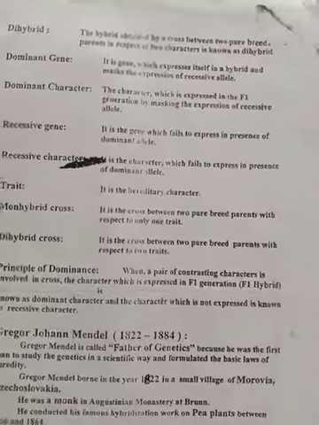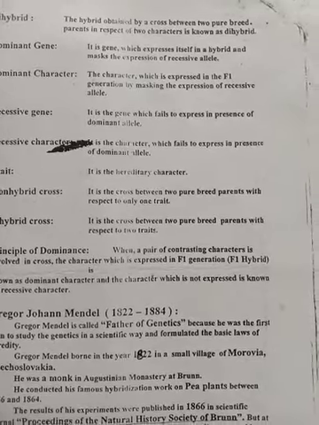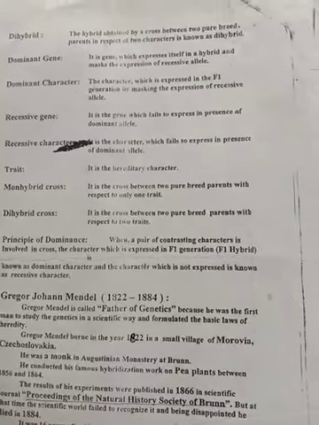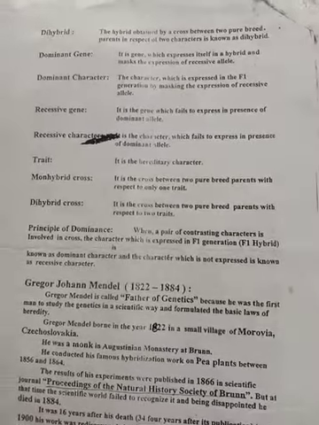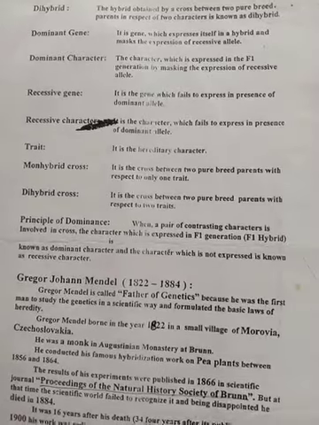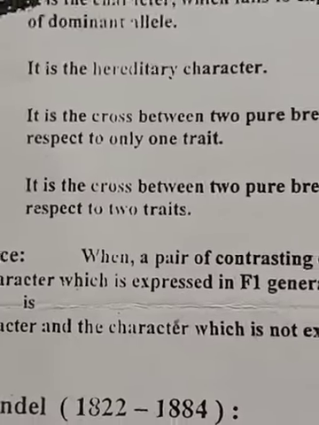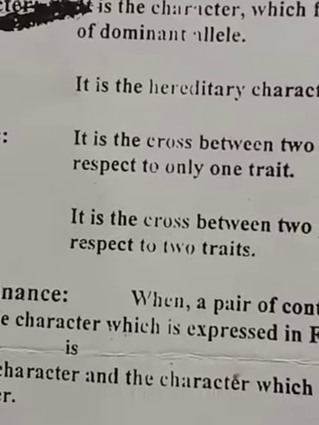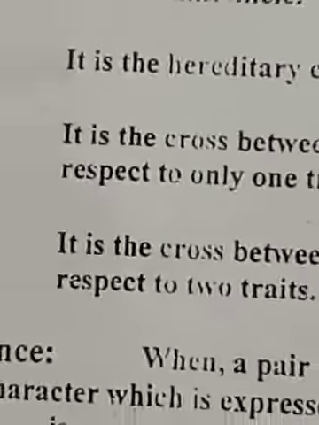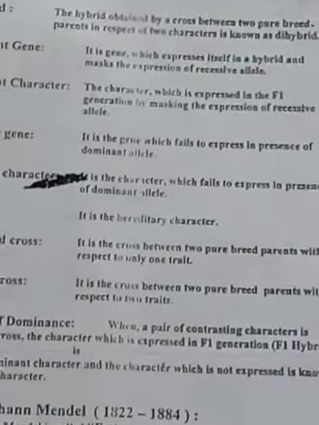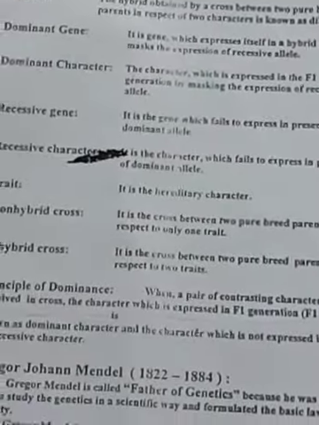For example, I gave the example for the monohybrid, that is the stem height, tall and dwarf. Tall, dwarf, it is only one character. That's why it's monohybrid. For the dihybrid, we took yellow, round, wrinkled, like seed shape, so we took two characters. That's why it is the dihybrid. Understood? So these are the terminology used in genetics.